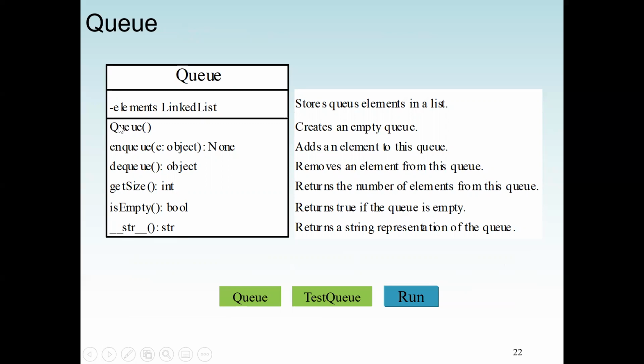So the operations again: we have a constructor to initialize, enqueue to insert an item at the rear of the queue, dequeue to remove an item from the front of the queue, get size will tell us the number of elements in the queue, and is empty checks if the queue is empty. Now, for get size, we can use the len method. We don't need to include a variable named size, so that whenever we insert an item we increment the size, and when we remove an item we decrement the size. We don't need it because the len method can give us the size.